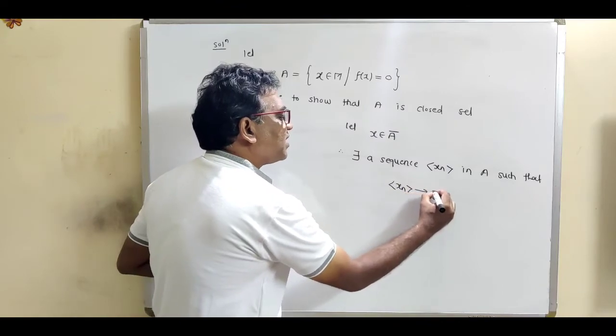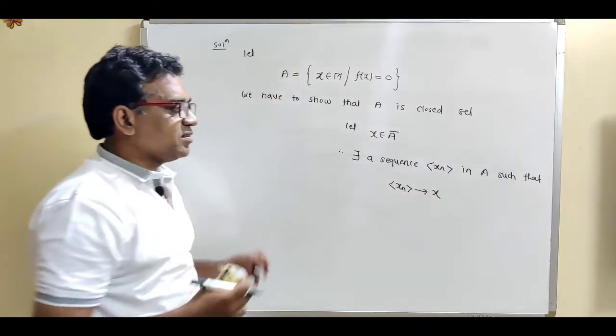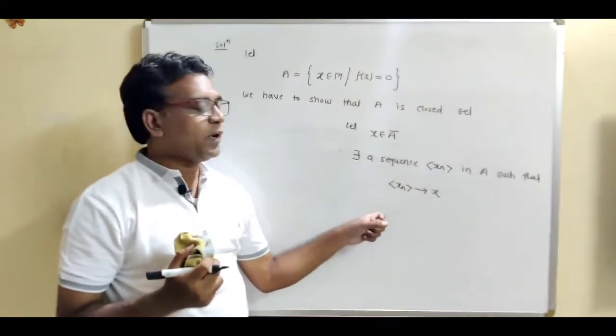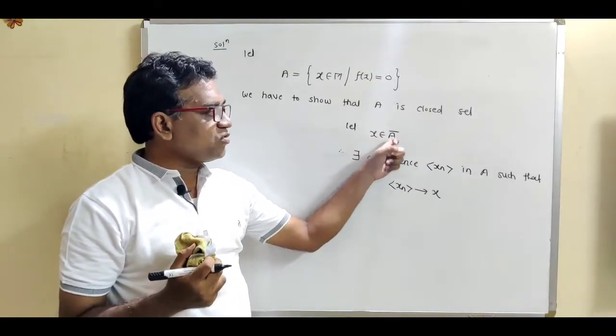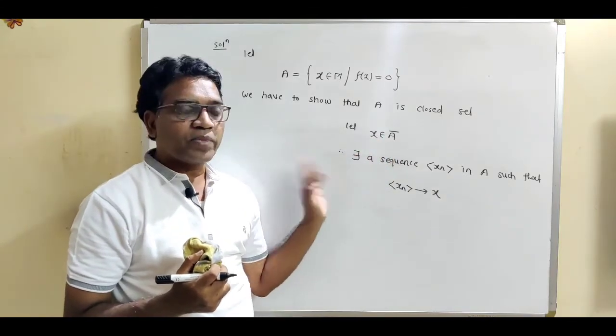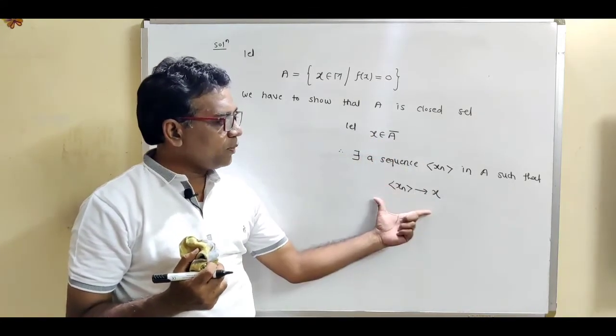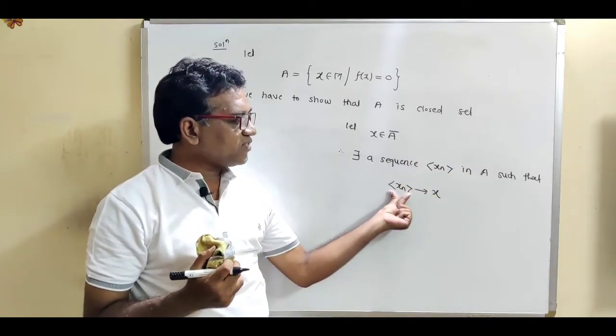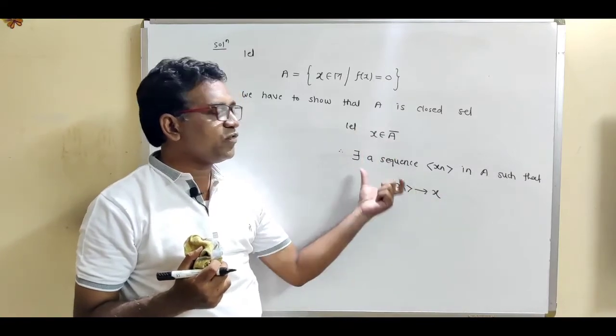We are using the definition of limit point: x belongs to A closure means x is a limit point, which means there exists a sequence xn in A such that xn converges to x.